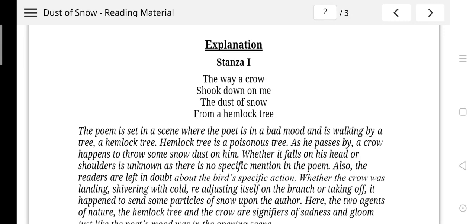The poet is set into a scene where he seems to be in a very bad mood, and he is walking under a hemlock tree. Hemlock tree is also called a poisonous tree. So the crow is sitting on that poisonous tree and the poet is moving under the tree.